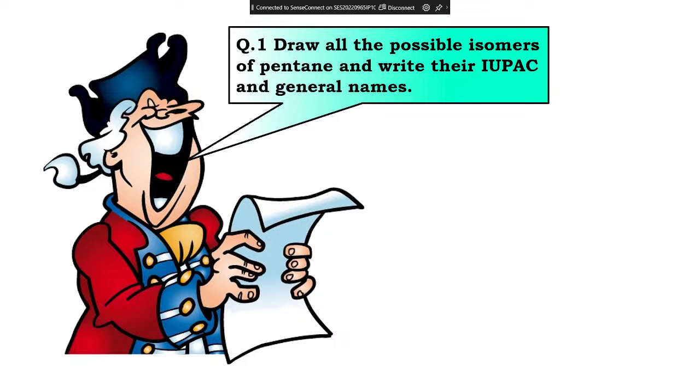Here there's a question. Draw all the possible isomers of pentane and write their IUPAC and general names. Let me see whether you do it. Okay, ready? Just look at this. Without pen and paper, you can solve it. How many carbons? Keep this in mind. ठीक है ना?